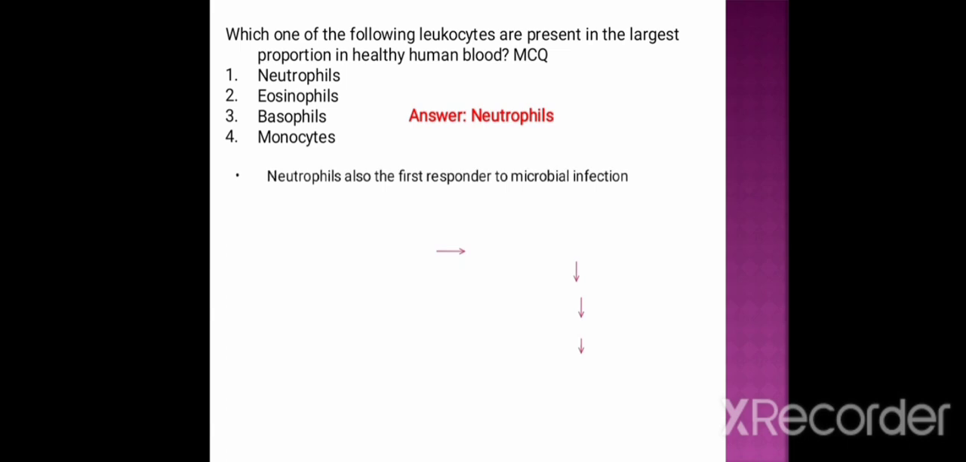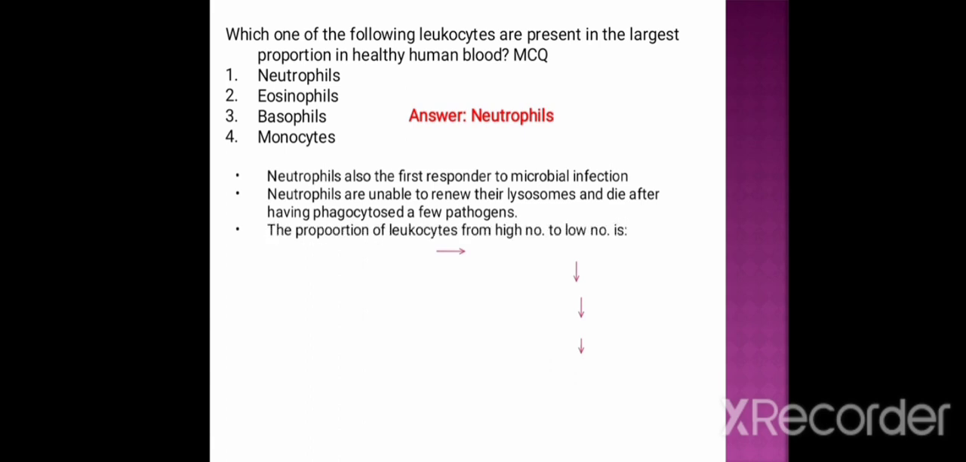Neutrophil is also the first responder to microbial infection. Neutrophils are unable to renew their lysosomes and die after they have phagocytosed a few pathogens. The proportion of leukocytes from high number to low number is mentioned here. First is the neutrophil, that is roughly 60% to 70%.